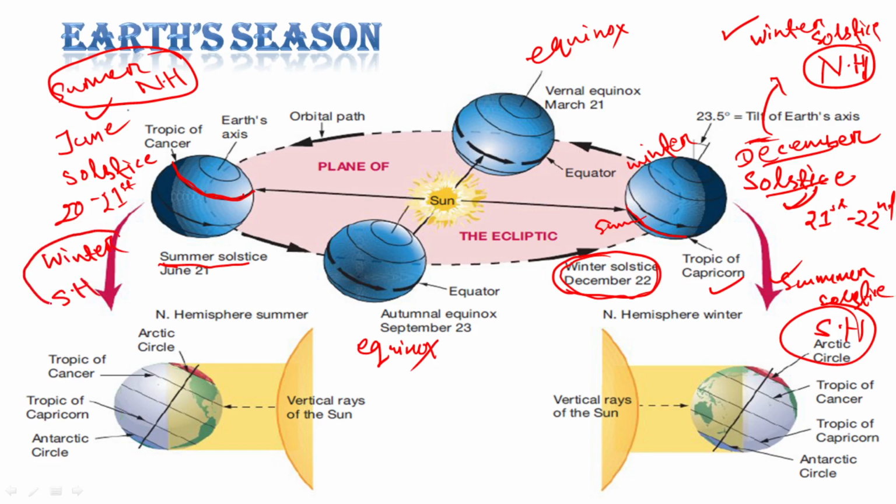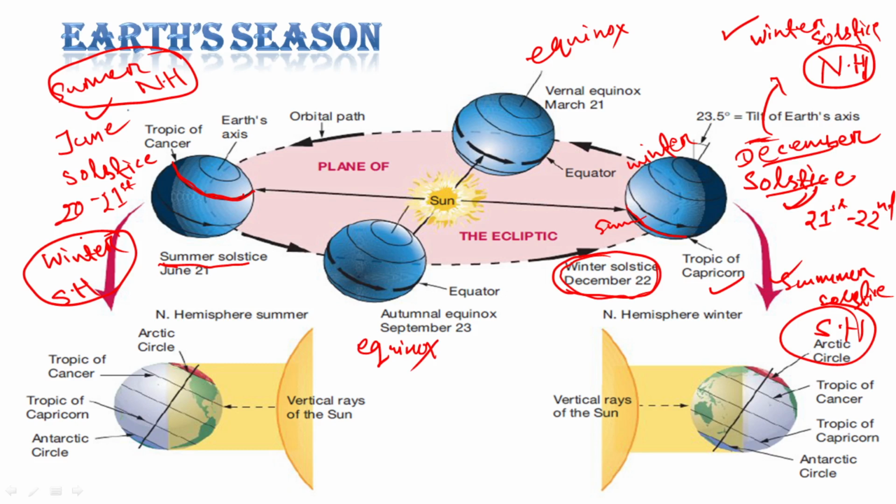During June it is winter in the southern hemisphere, so it is the winter solstice for the southern hemisphere. Okay, don't get confused. I am saying again, December solstice and June solstice.